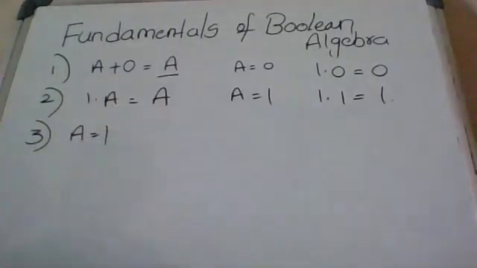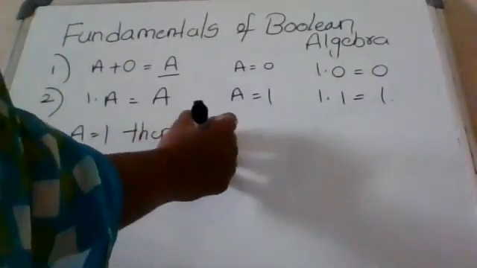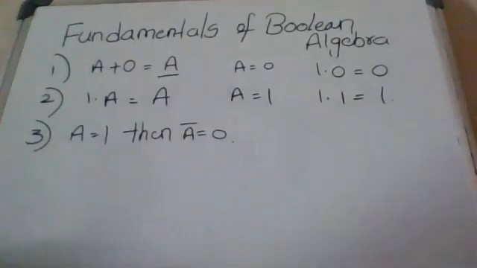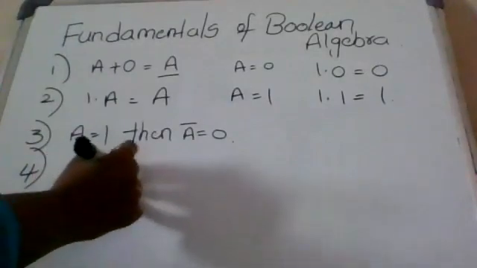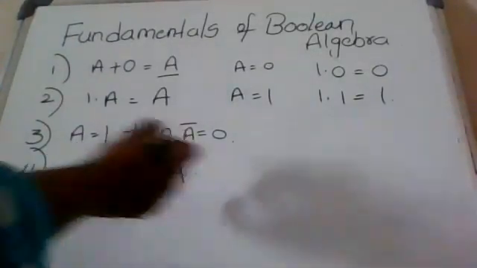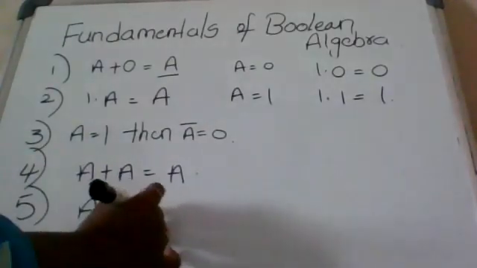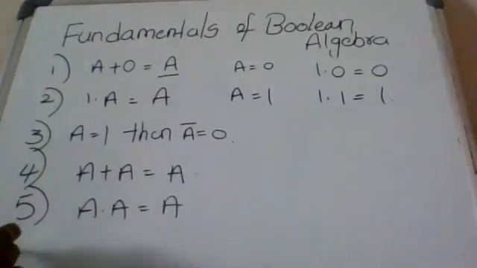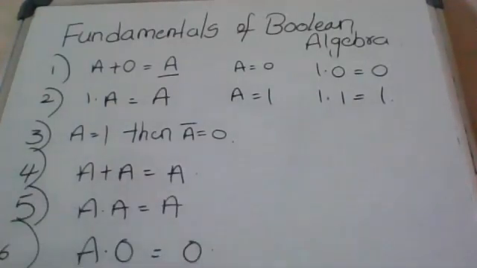If A equal to 1, then A bar equal to 0. A bar equal to 0, or A complement equal to 0. A plus A equal to A. A dot A equal to A. And A dot 0 equal to 0. So these are the fundamentals of Boolean algebra.